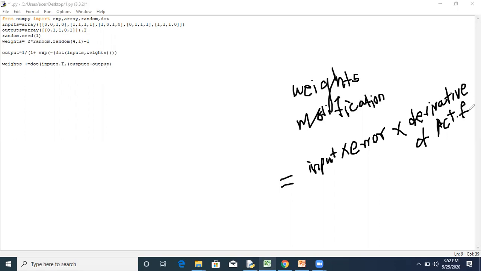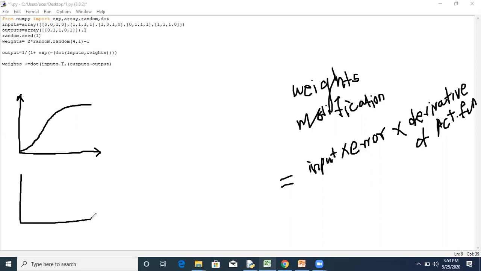Here your sigmoid function will look like an S-shaped curve, and the corresponding derivative will use some portions of that curve, the tangent at those points.